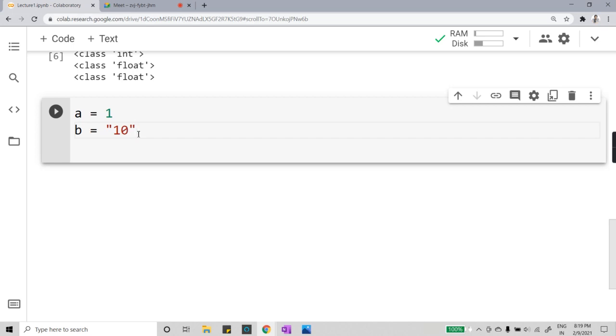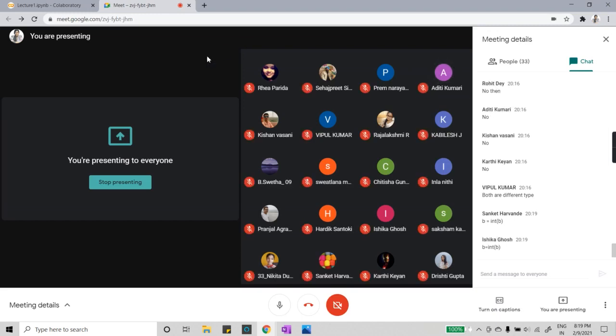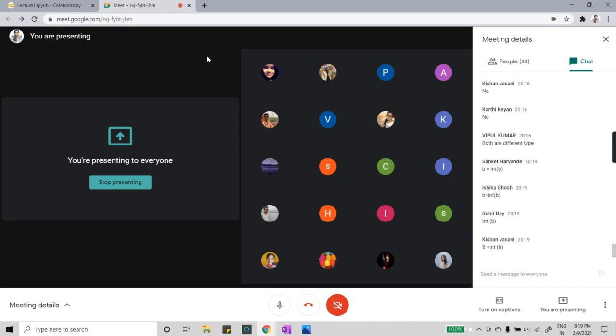B is equal to int B. Absolutely right, Aditi. And Sanket, Ishika, Rohit, Kishan, absolutely right. Guys, very well done. And Hardik, Chitusha, very well done. So you all are just giving me the very correct answers. Okay, Akshita. Very nice. Siddhi, very nice. Okay, Nikita, very well done.